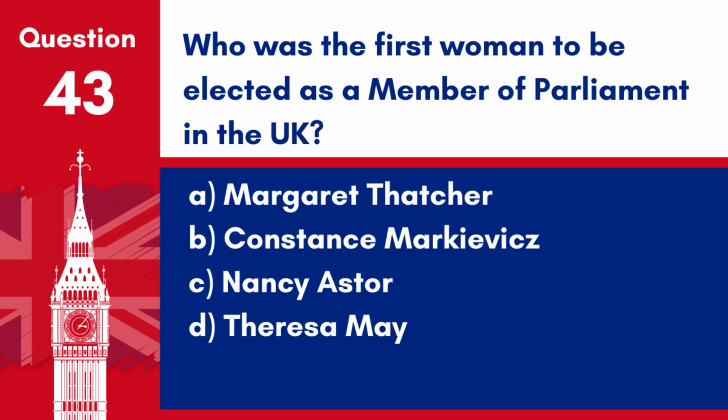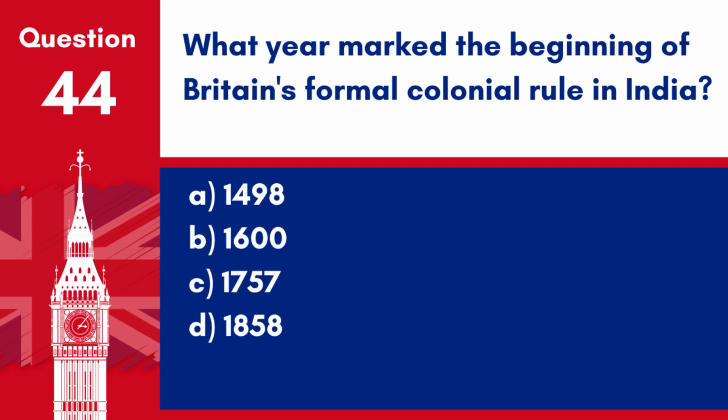Question 43. Who was the first woman to be elected as a Member of Parliament in the UK? A. Margaret Thatcher. B. Constance Markievicz. C. Nancy Astor. D. Theresa May. Answer. C. Nancy Astor. She was the first woman to take a seat as a Member of Parliament in the UK. Question 44.